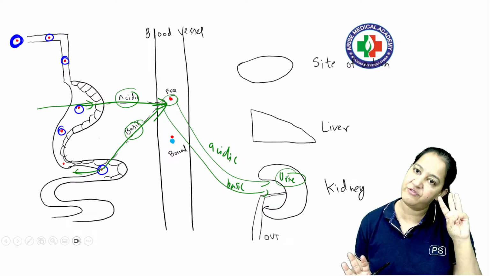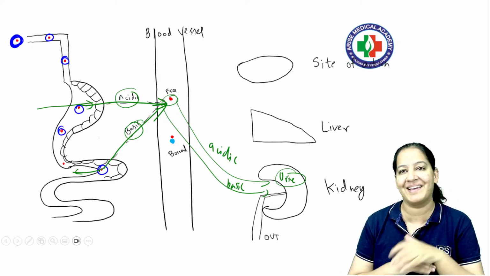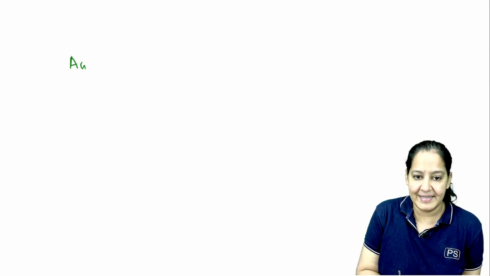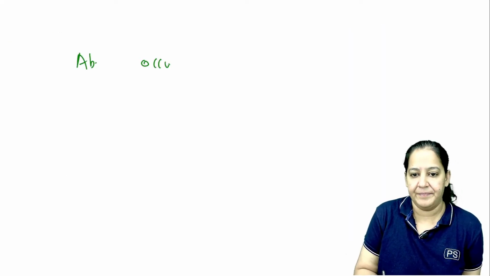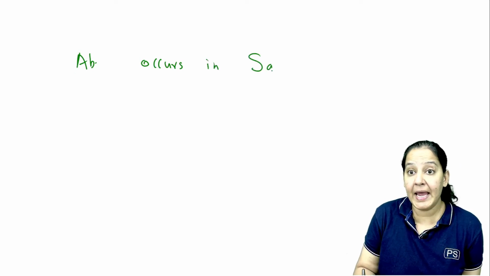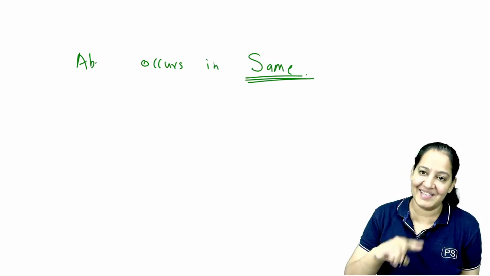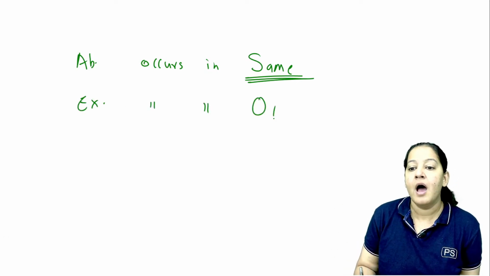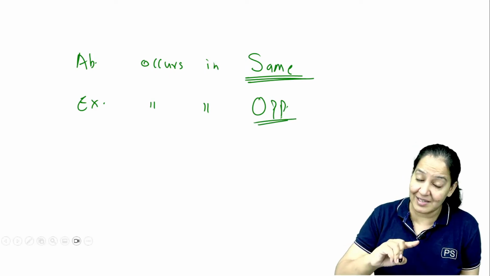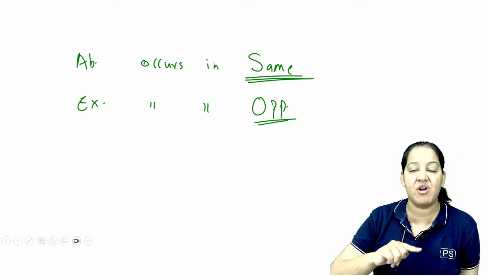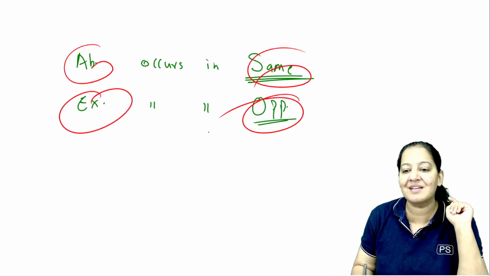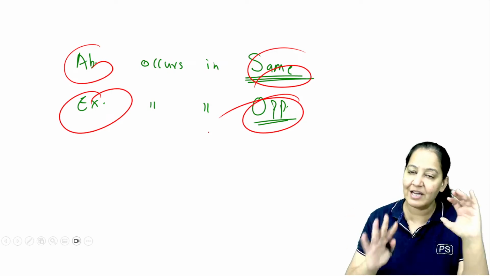I will tell you the third golden rule. If the three golden rules are known to you, the complete concept is like a cakewalk. What are the two golden rules I already told you? Absorption occurs in the same medium. That is, acidic drug, acidic medium, basic drug, basic medium. But excretion occurs in opposite medium. Acidic drugs are excreted in basic urine, basic drugs are excreted in acidic urine. Now you will never forget. This is the basic golden point you must understand. If you want to understand the reason, I will tell you the reason also.